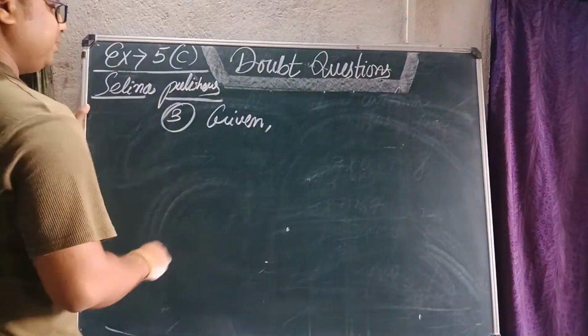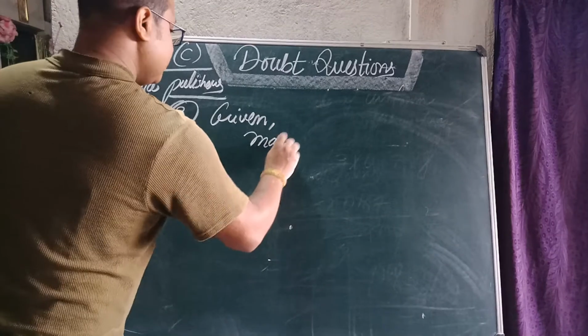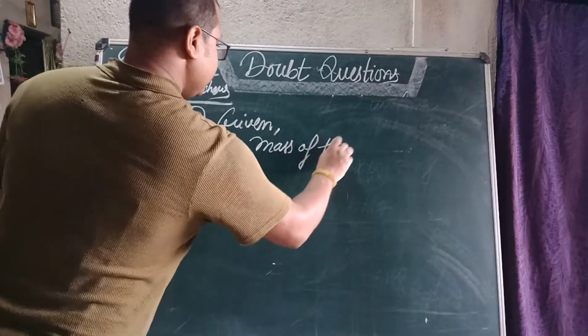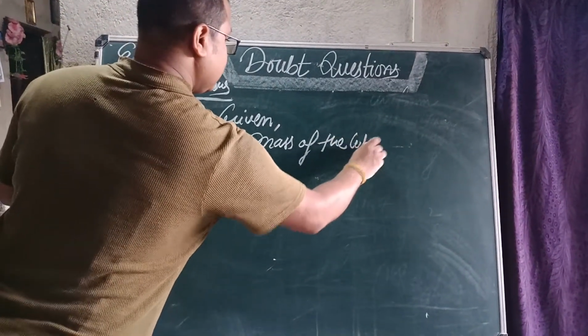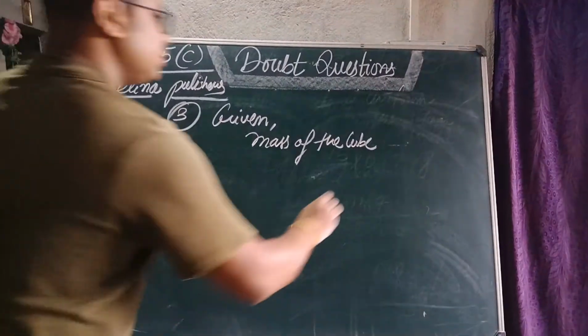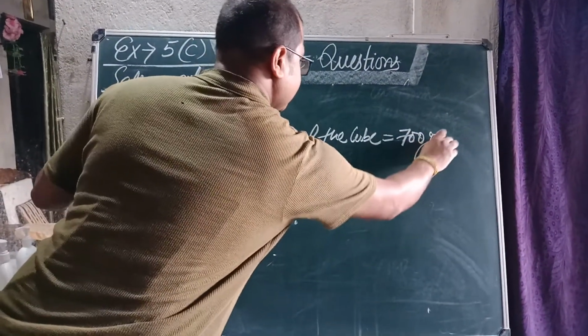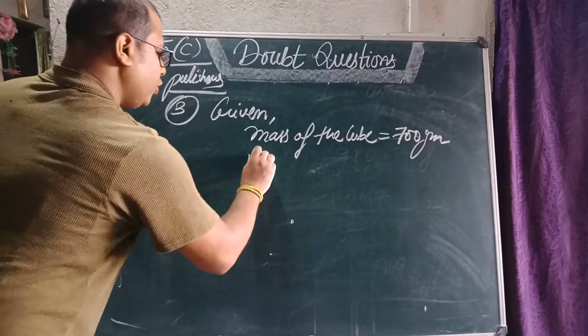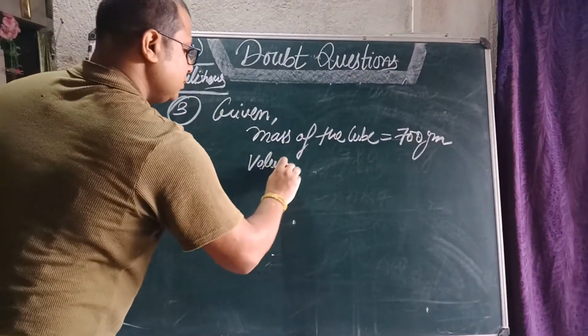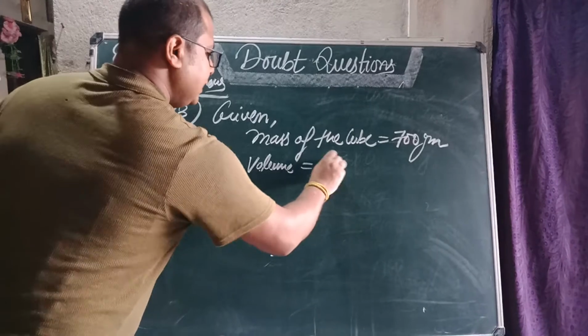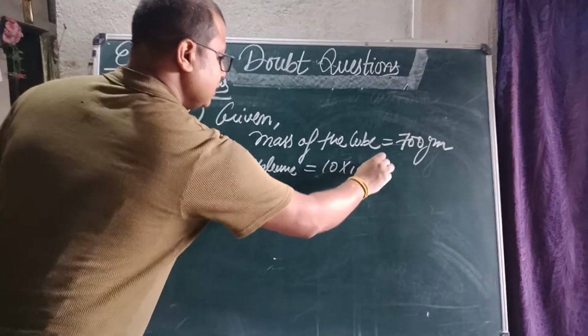What is given? Mass is given. Mass of the cube, how much? 700 gram. Volume, how can we find? Volume 10 into 10 into 10.